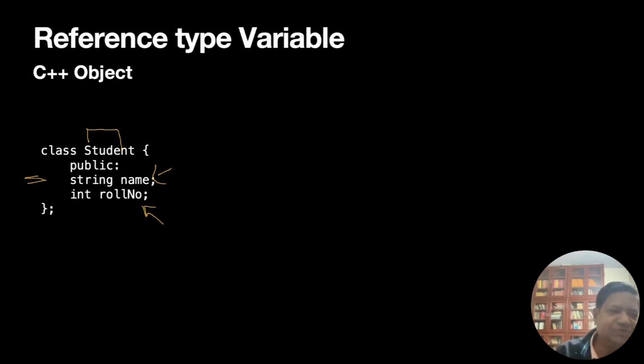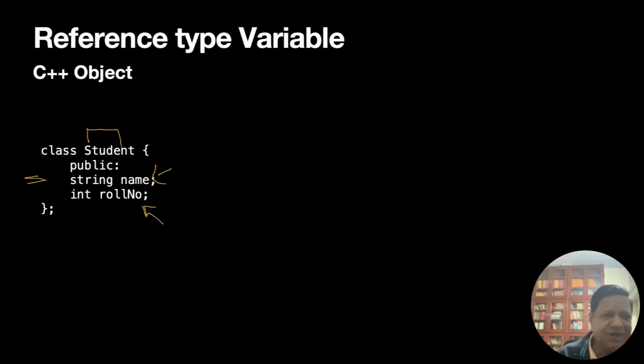Student has two variables, one of them is name, another one is roll number. When I define a class, it is not the same as the student's name. A student has other attributes: roll number, it could also be graduating year, grade point average.